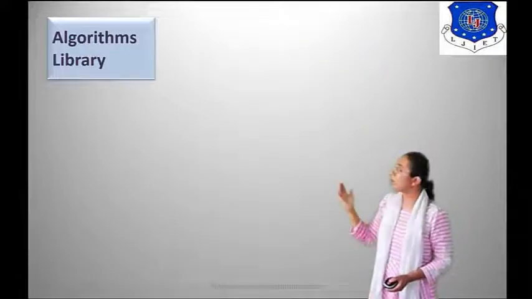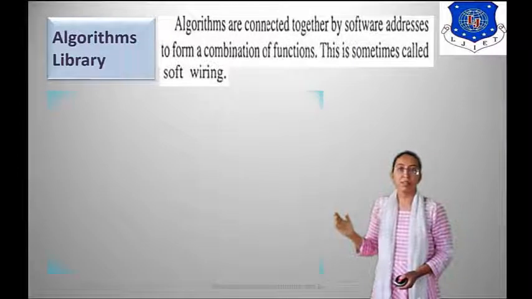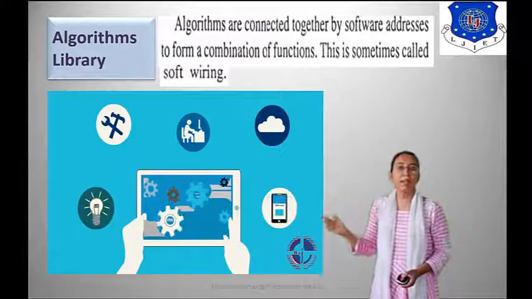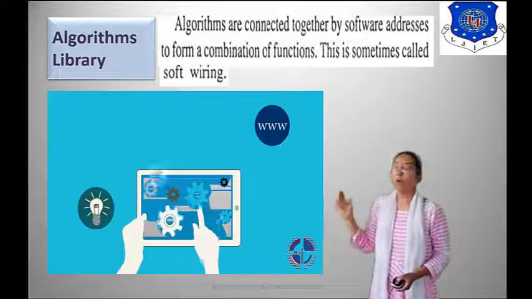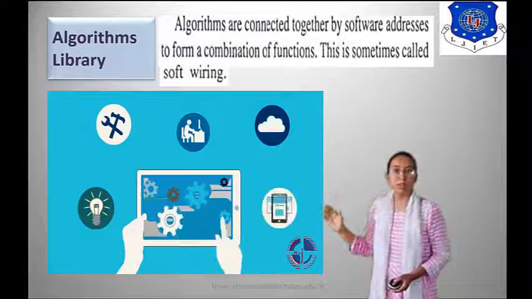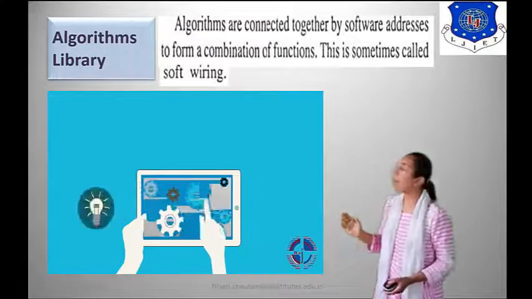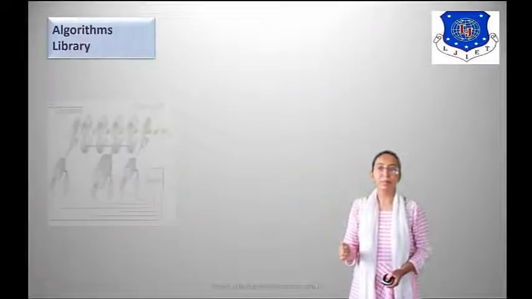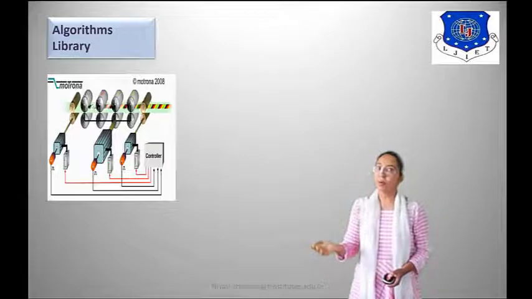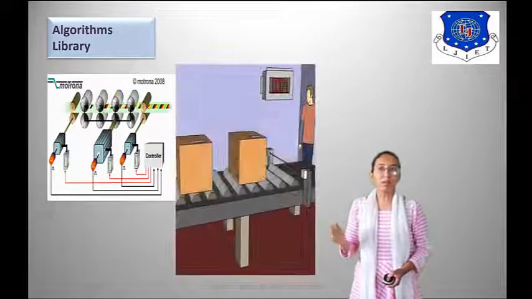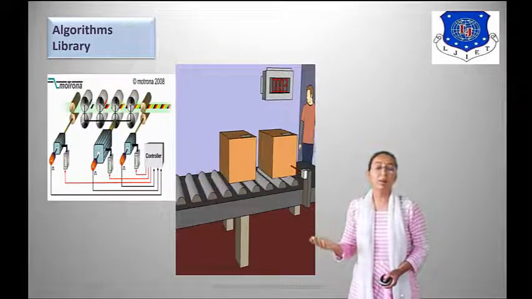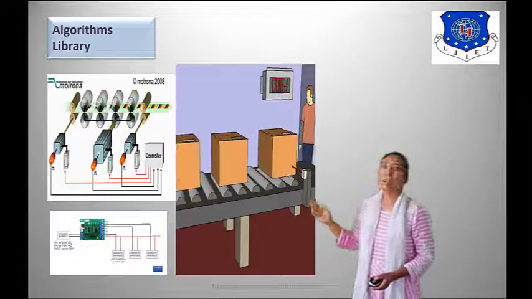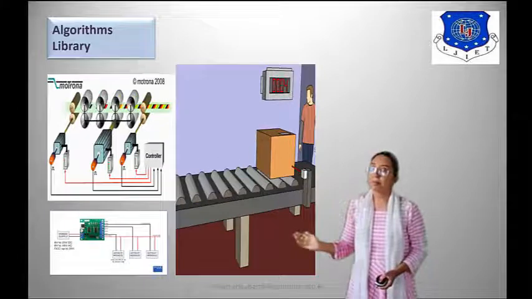Algorithm library means algorithms are connected together by software addresses to form a combination of functions. This is sometimes called software wiring. We know that we are using algorithm libraries in microcontrollers and PLCs, everywhere.